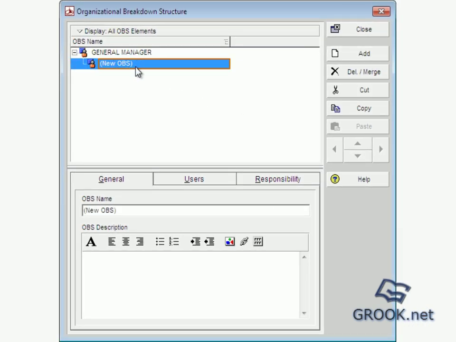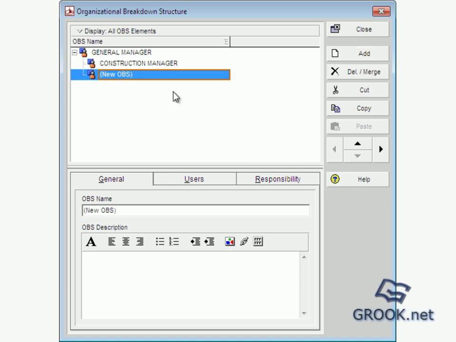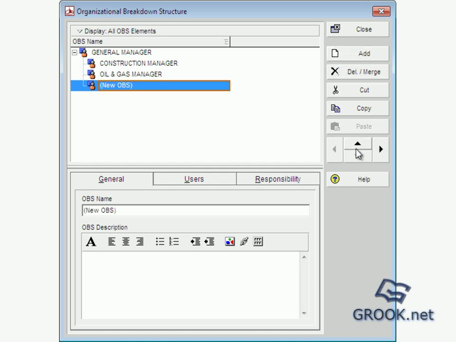Okay, now under general manager we add construction manager, and also we can add oil and gas manager, and also you can control levels.